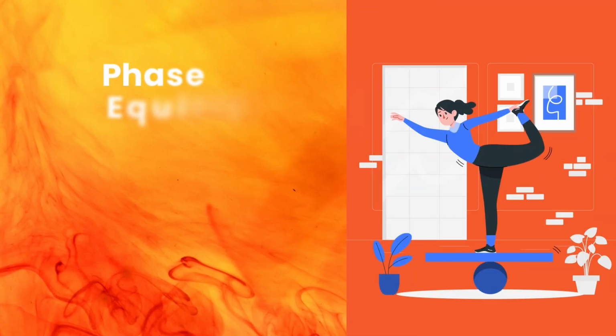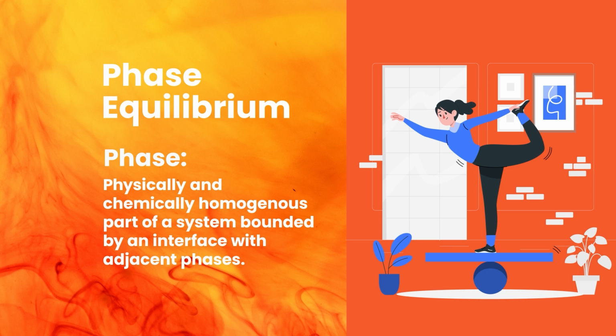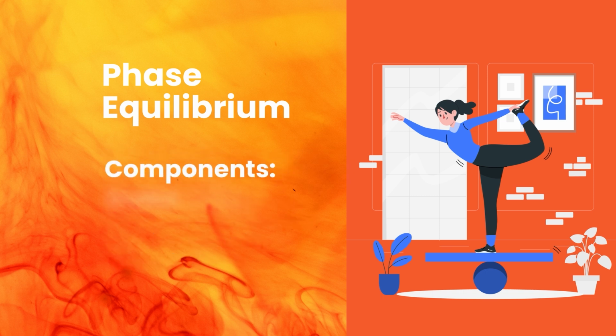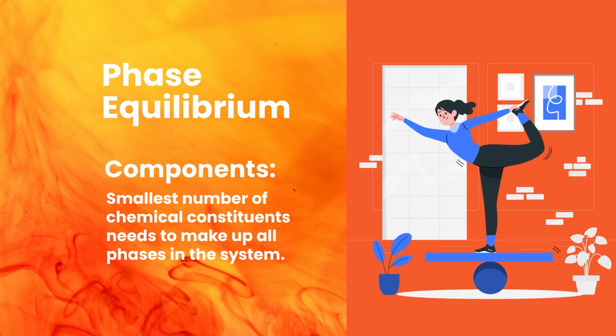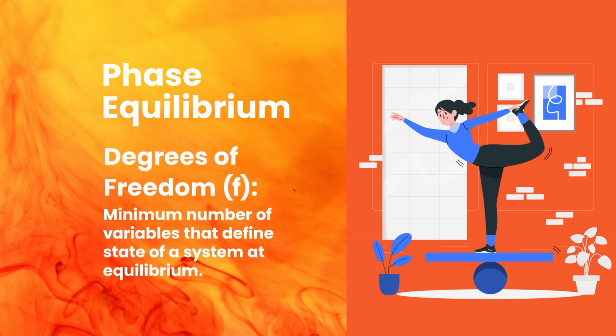Now let us talk about phase equilibrium. Phase: a physically and chemically homogeneous part of a system bounded by an interface with adjacent phases is called a phase. What is a component? The smallest number of chemical constituents needed to make up all phases in the system. And the third one is degree of freedom, denoted by small f. That is the minimum number of variables that define the state of a system at equilibrium.